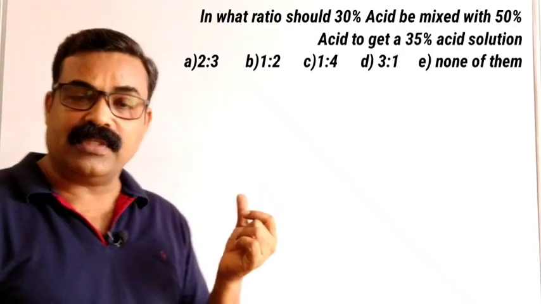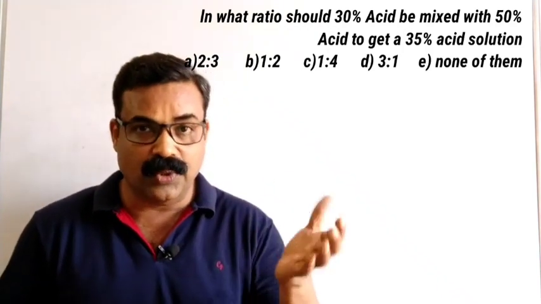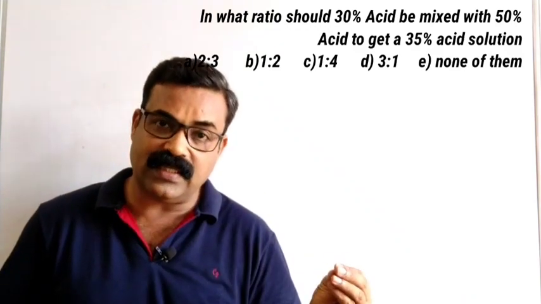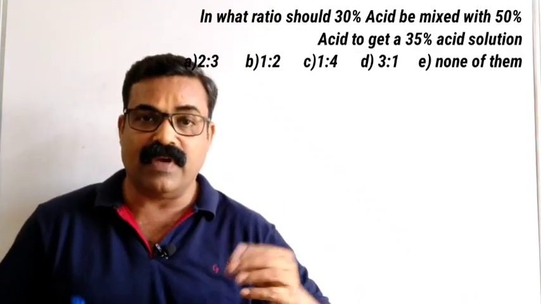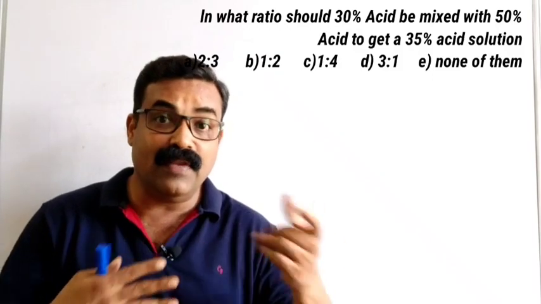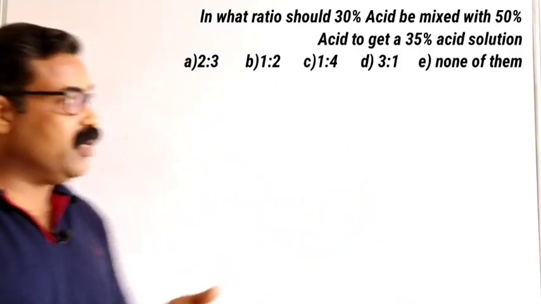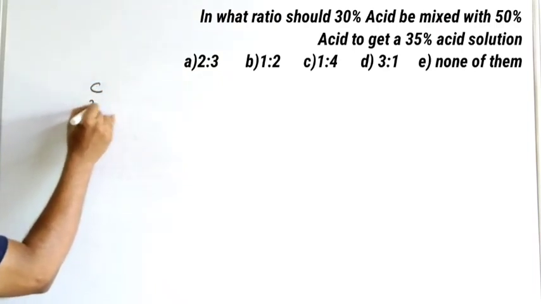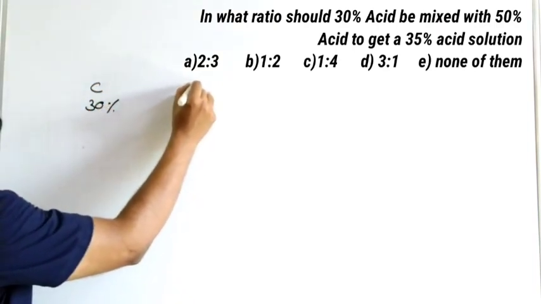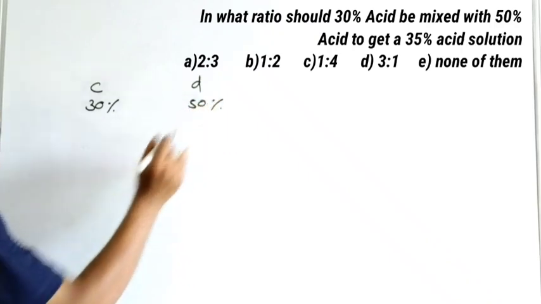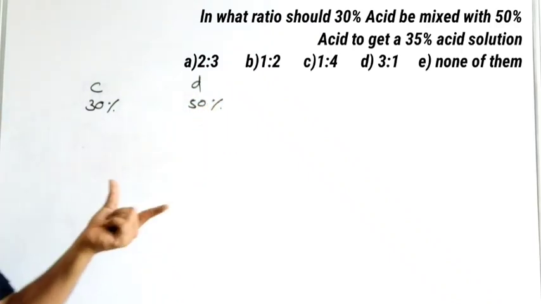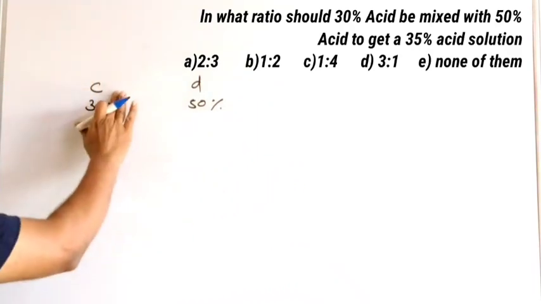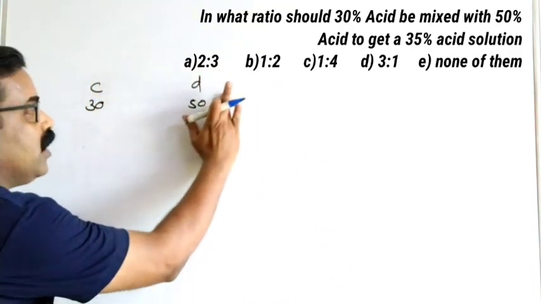Here, this particular question is given in percentage. There are 2 types of solution, 2 types of acids: one is 30% acid, one is 50% acid. We are mixing them together and the mean value is 35%. So according to the alligation rule, we can take cheaper as 30% and dearer as 50%. What I actually want to tell you is that even if the question is given in percentage, you need not write the percentage here, take the values only.